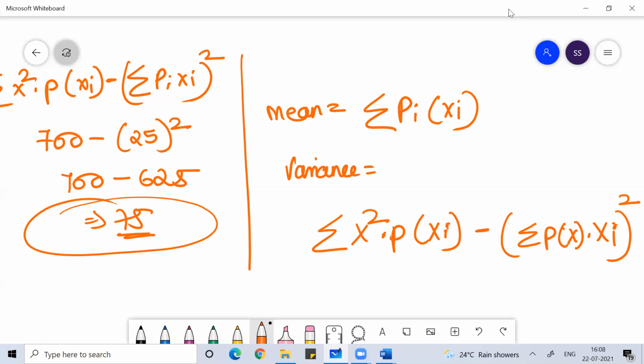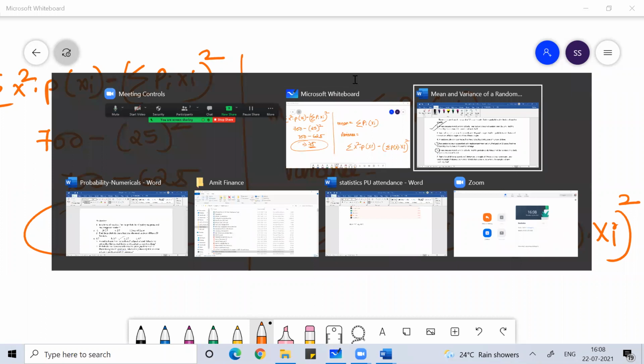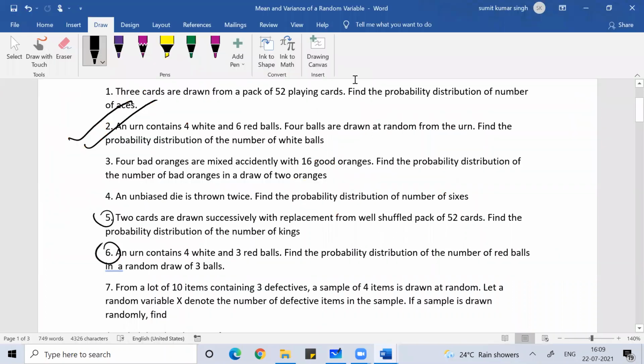Okay, guys, any doubt, anyone? Can you try a couple of numericals like this?